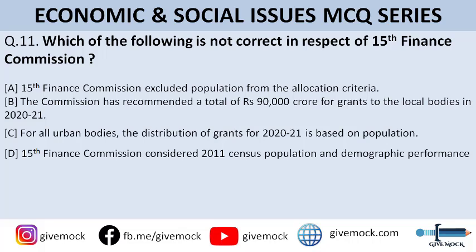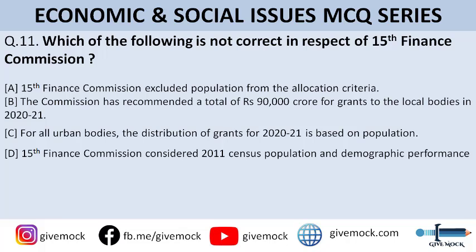So you can go through the options here. Option A is 15th Finance Commission excluded population from the allocation criteria. Option B is the Commission has recommended a total of rupees 90,000 crores for grants to the local bodies in 2020-21. Option C is for all urban bodies, the distribution of grants for 2020-21 is based on population. And option D is 15th Finance Commission considered 2011 census population and demographic performance.